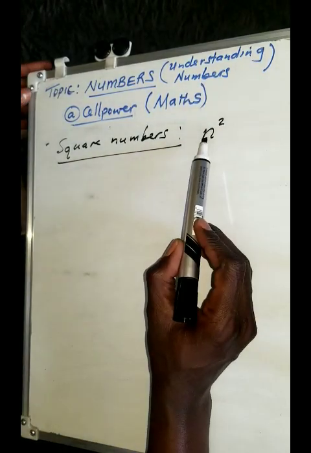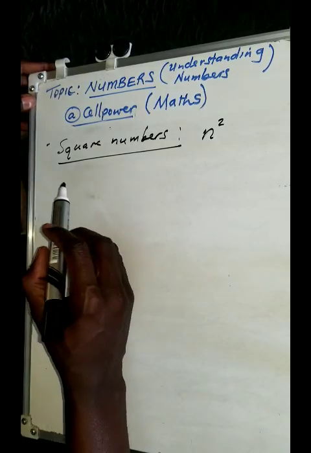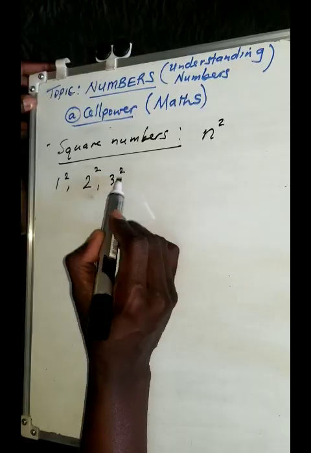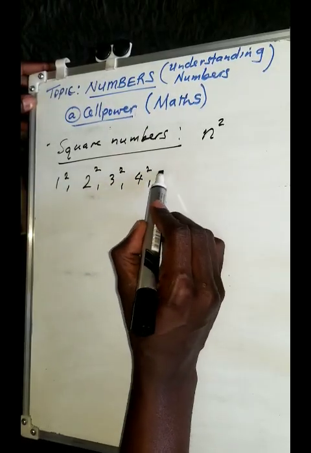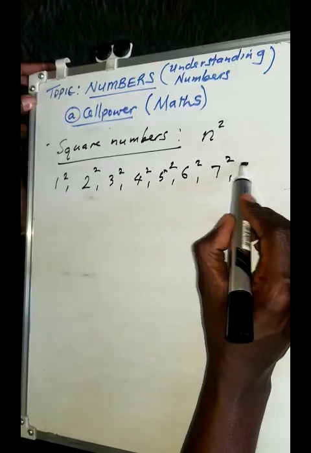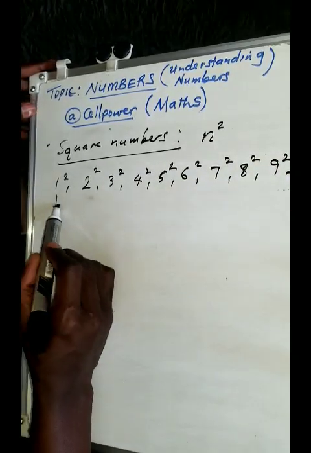If you're able to write a number as n raised to the power 2, then we call it a square number. For example, 1 raised to the power 2, 2 raised to the power 2, 3 raised to the power 2, 4 raised to the power 2, 5, 6, 7, 8, 9 raised to the power 2, and so on.